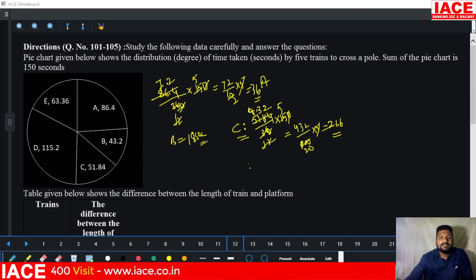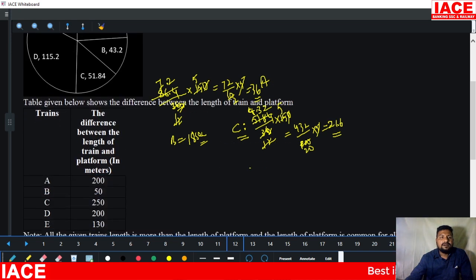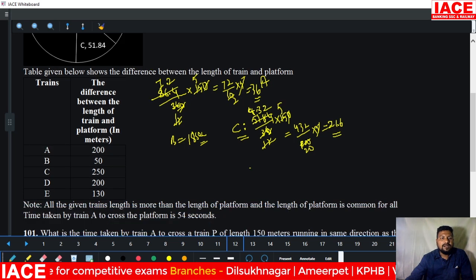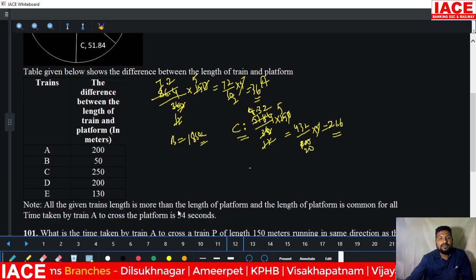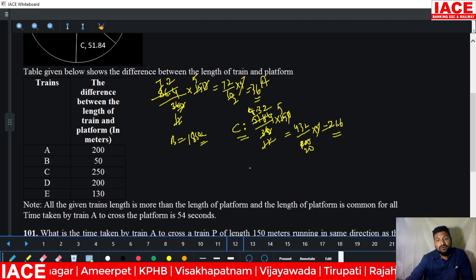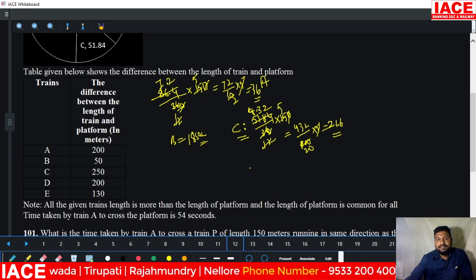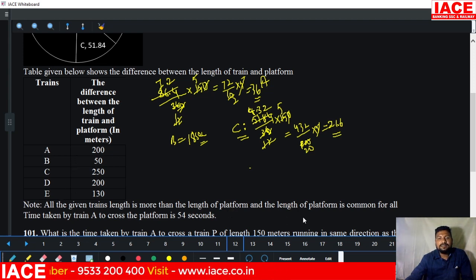And coming to the next line, they are mentioning here the difference between the length of train A and platform in meters. Some platform is there, one platform is crossed by all the trains A, B, C, D, E. And next, all the given trains' lengths are more than the length of the platform. Comparing to the platform, all the trains cross the same platform. The platform length is smaller than all the trains. The length of the platform is common for all.